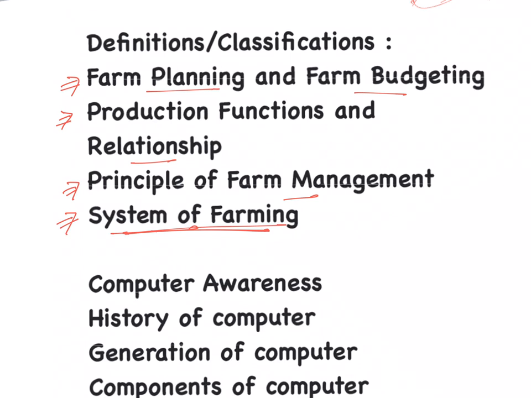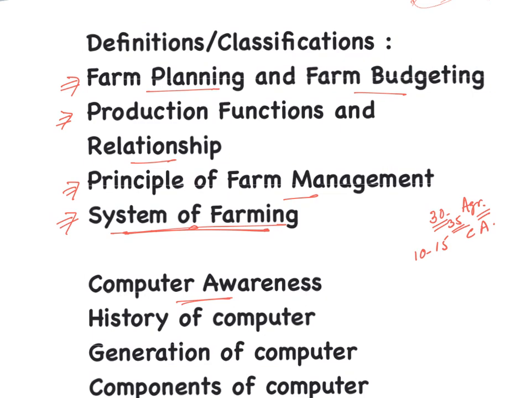Now, in the fourth section, agriculture is there and computer awareness is also there. What we feel is that around 30 to 35 questions would be from agri and agri economics, and approximately 10 to 15 from computer awareness.